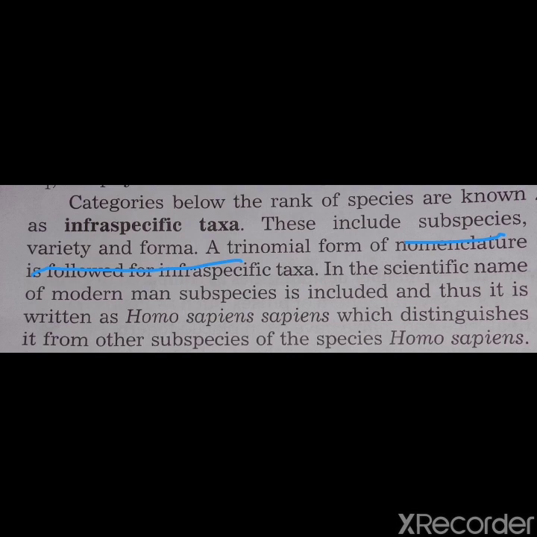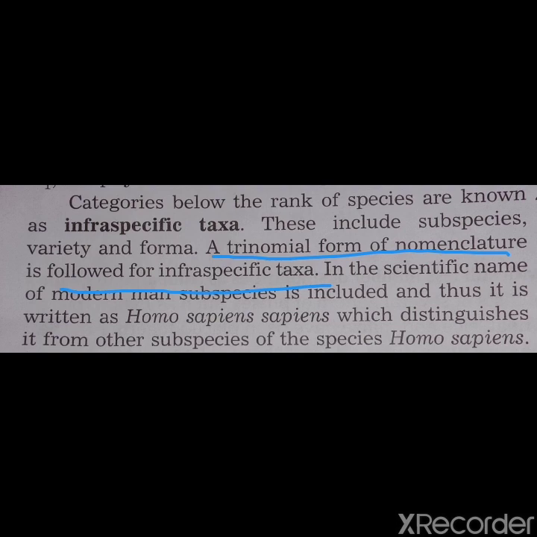Students, we have already studied binomial nomenclature, but a trinomial form of nomenclature is followed for infraspecific taxa. In the scientific name of modern man, subspecies is included.